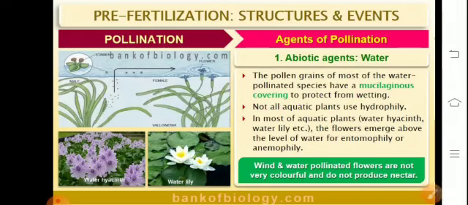Generally, not all aquatic plants use this method of pollination, that is hydrophily. In certain aquatic plants like water hyacinth, that is terror of Bengal, and water lily, the flowers emerge above the water level for entomophily, that is insect pollination, or it could be wind pollination as well.